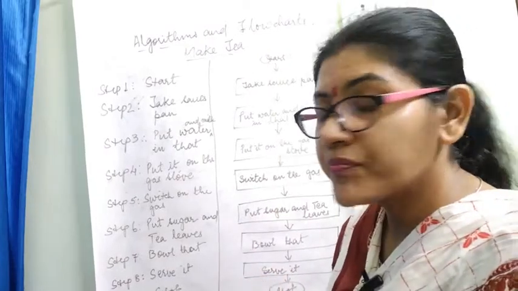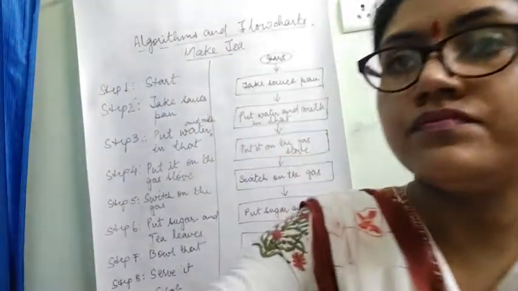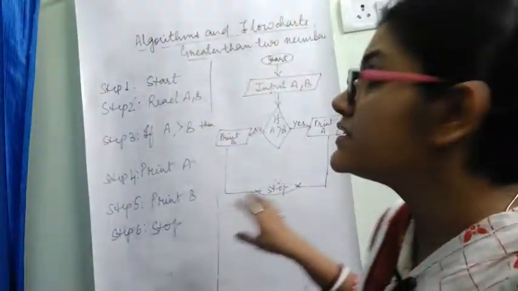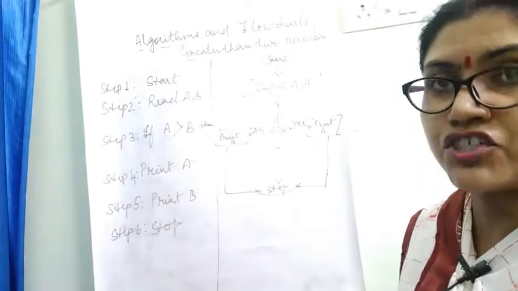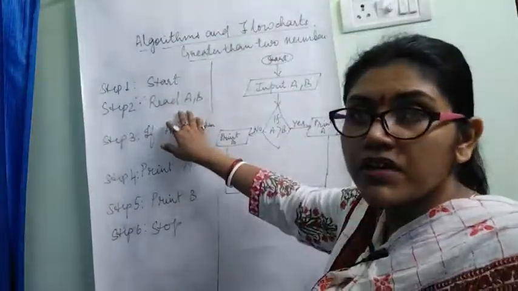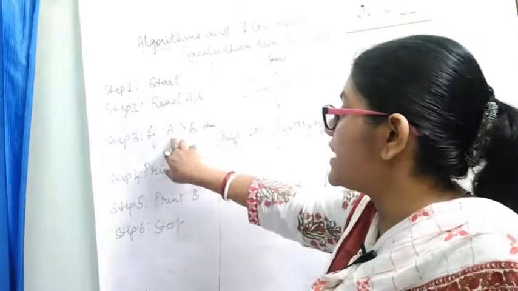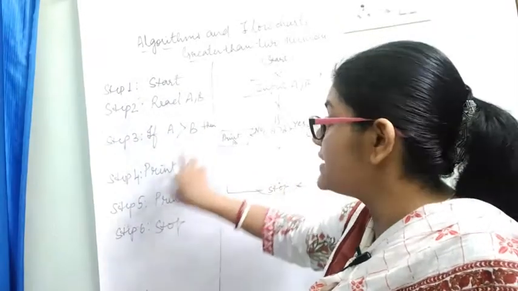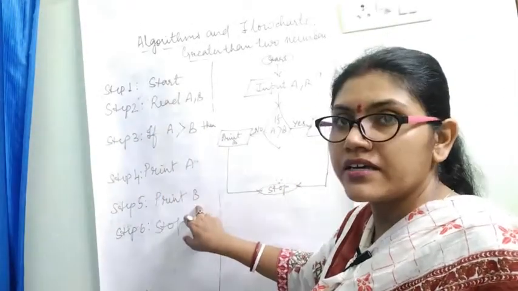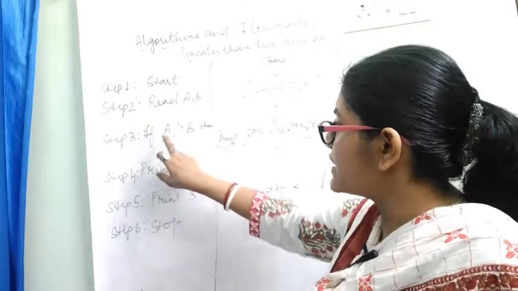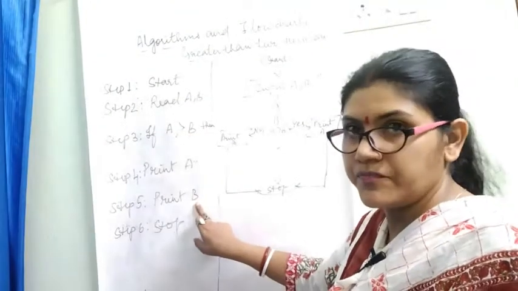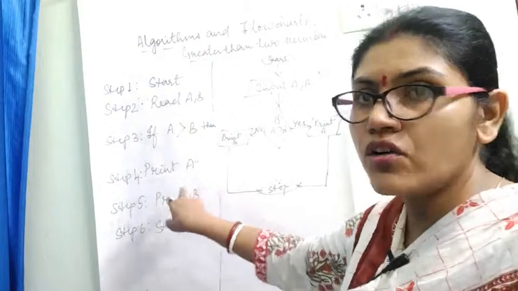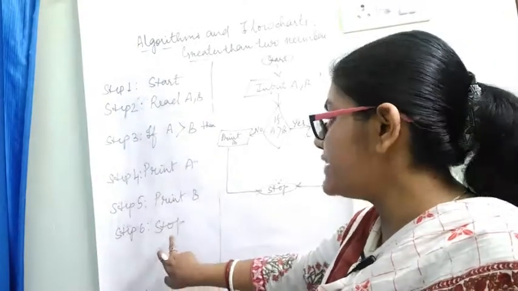Okay, now I will show you one more. So this is another question where we are taking greater than two numbers. Which number is greater than which number? Okay, taking two numbers A and B. If A is greater than B, then print A or print B. Means if A is greater, then print A. If B is greater, then print B. Okay, here we can't write yes or no, so both we are printing and then stop.